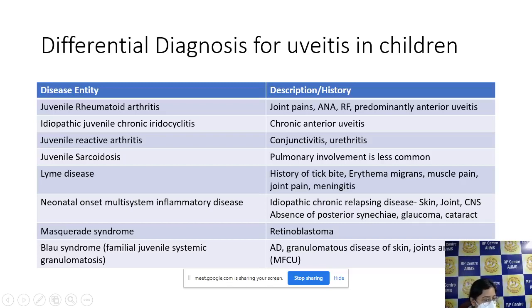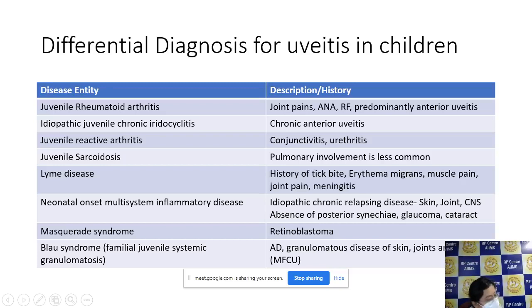The third condition is juvenile sarcoidosis. But in juvenile sarcoidosis, pulmonary involvement is less common, and the serum ACE can be either increased or even normal. The next entity is Lyme disease. It usually occurs in endemic areas, which is not in India, and we have to ask a history of tick bite, any migrating rashes called erythema migrans, muscle pain, joint pain, or any symptoms suggestive of meningitis. Don't say that it's not there in India, it is there in South India. Yes, there are cases of Lyme disease in South India.